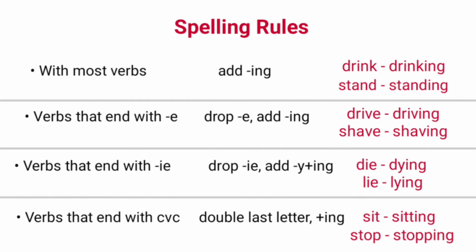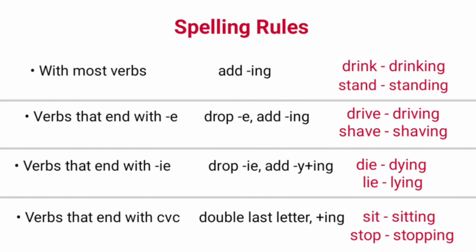Examples: drive, driving, shave, shaving. Verbs that end with ie, drop their ie and add y plus ing. Examples: die becomes dying and lie becomes lying by dropping ie and adding y plus ing.